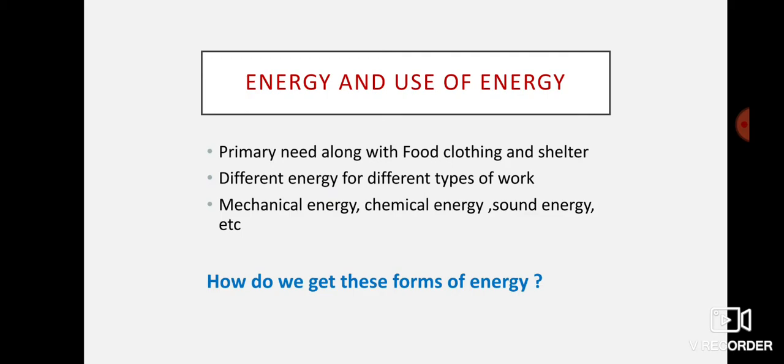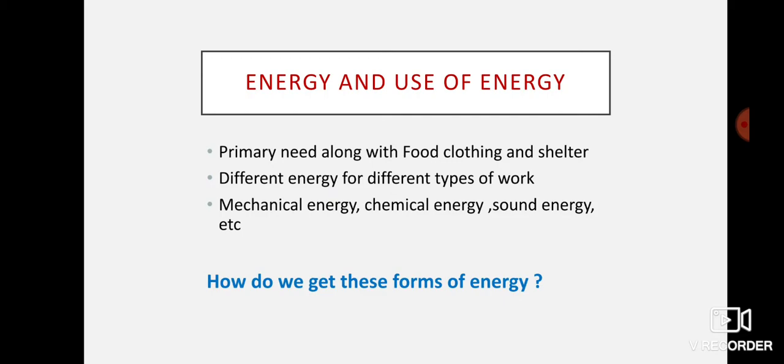We need a different type of energy to do different types of work. We require electrical energy for all the electrical appliances like washing machine, mixer, the oven. We require chemical energy for cooking food. We require even heat energy for cooking food. The energy required to perform mechanical work is called mechanical energy. It is of two types, namely potential energy and kinetic energy.